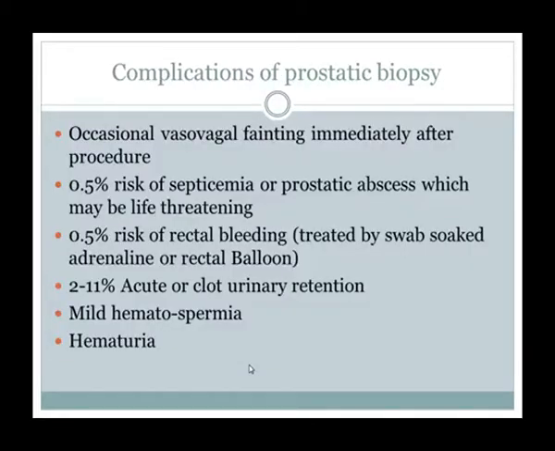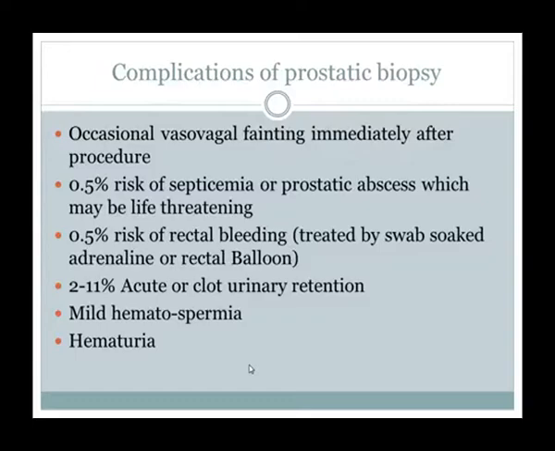Complications of the prostatic biopsy: occasional vasovagal fainting immediately after the procedure; 0.5% risk of septicemia or prostatic abscess, which may be life-threatening. If the patient is urine culture positive and you are doing the prostatic biopsy, there are more chances of septicemia. So be careful.